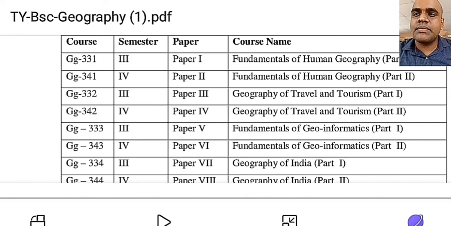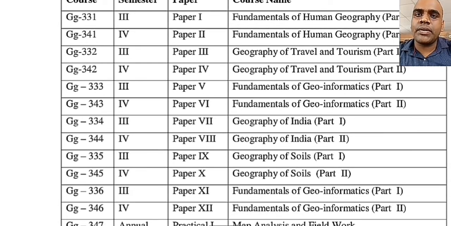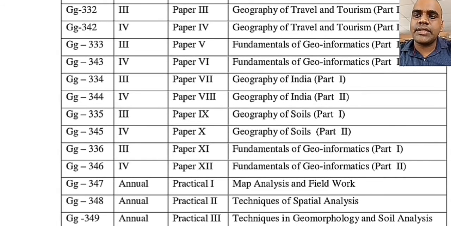So in this semester we will be dealing with 331, then 332, that is Geography of Travel and Tourism Part 1, 333, Fundamentals of Geoinformatics Part 1, then 334, Geography of India Part 1, then 335, Geography of Soil Part 1, and 336, Fundamentals of Geoinformatics Part 1, that is Remote Sensing. So these are the 6 theory papers we are going to introduce this year.